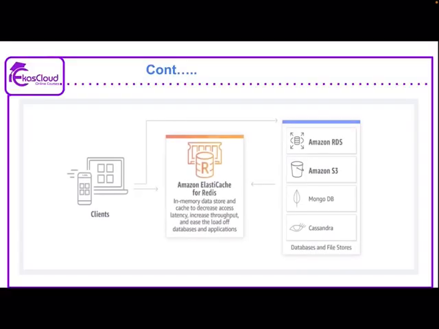Now we'll see, for example, if one client is depending on the database and file store services, maybe it may be serverless. So this Amazon Elastic Cache for Redis plays a middle role, which is helping us with high throughput and low latency services. This is how it saves time for retrieving the data.